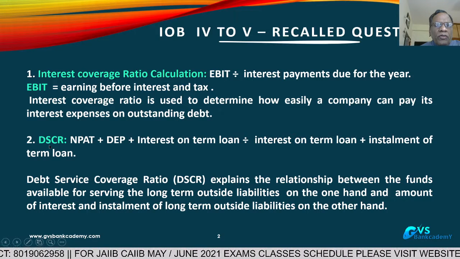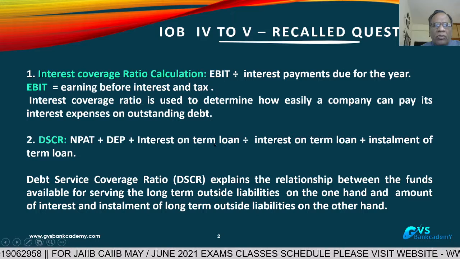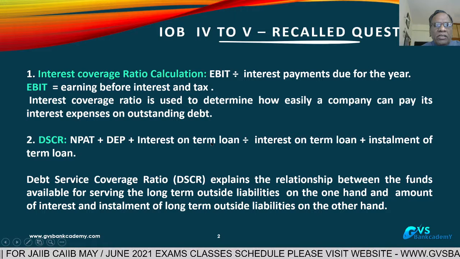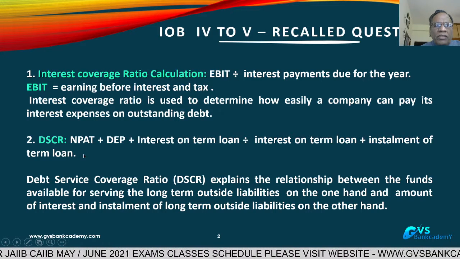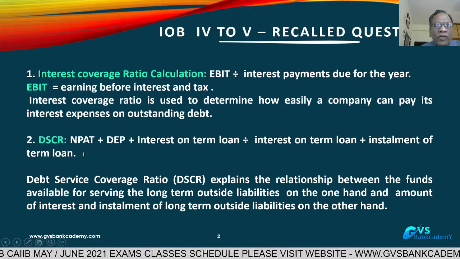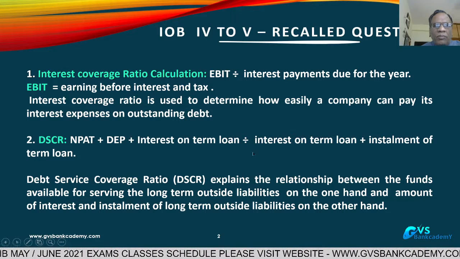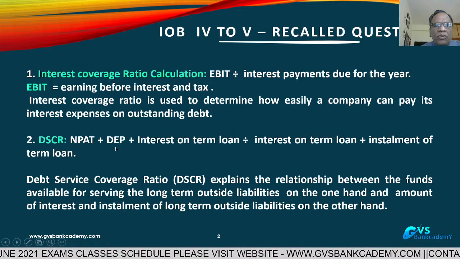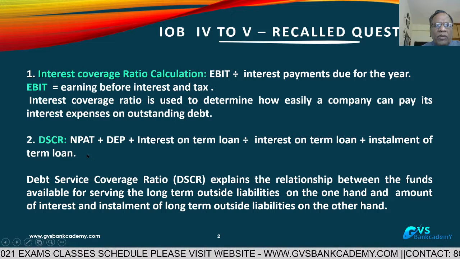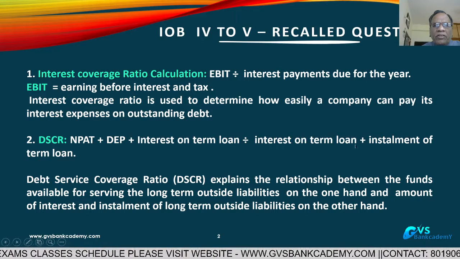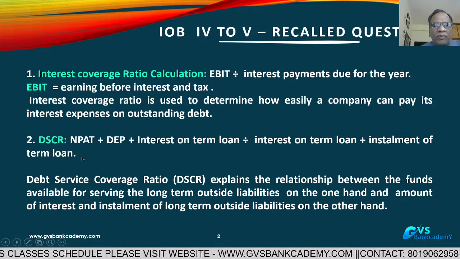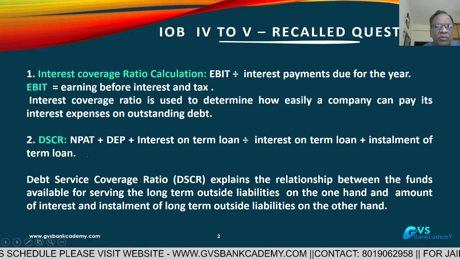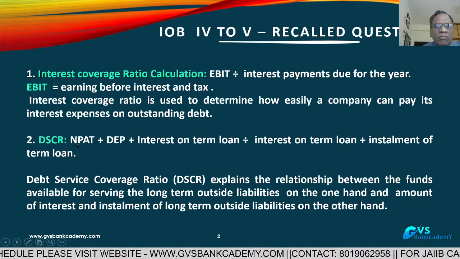Every year during the project loan or term loan, you have to calculate the DSCR, and after that you have to calculate the average DSCR also. The average DSCR is normally 1.5:1 in all banks. It means for every 1 rupee of repayment of installment or interest, earnings must be 1.5 rupees. With that, they can pay the interest and installment obligation, and the remaining 0.50 paisa lets them run the business without any liquidity problem. This is about the debt service coverage ratio.